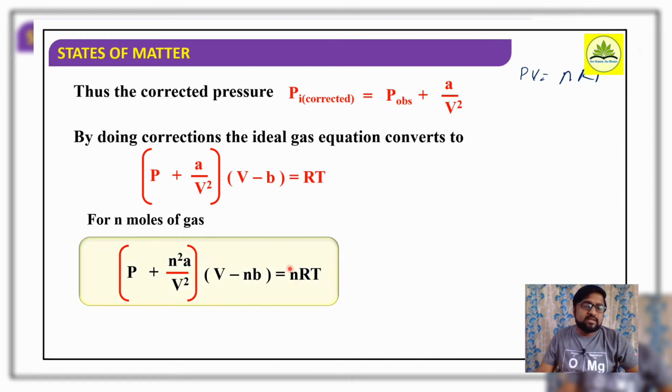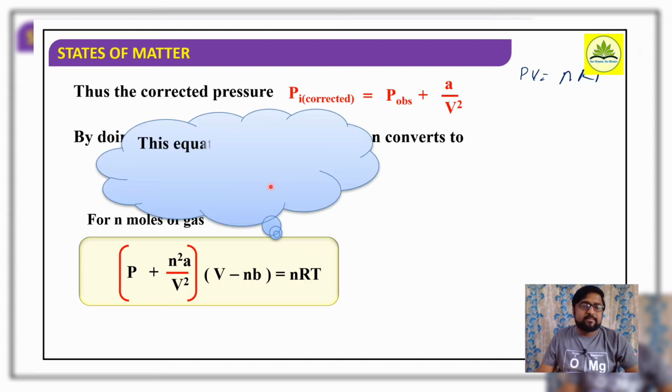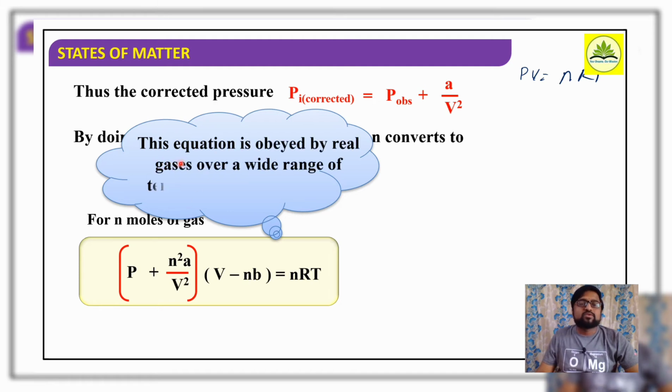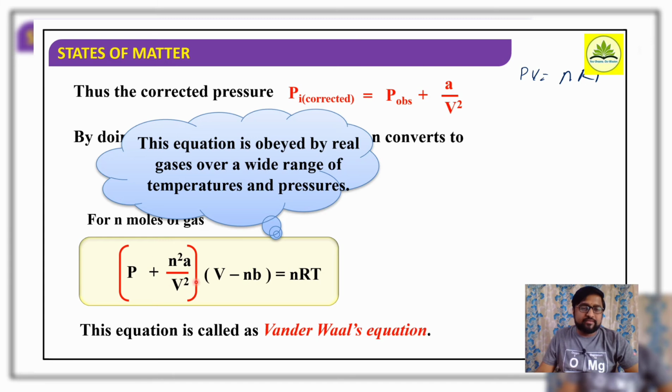So with this equation, (P plus n square A divided by V square) into (V minus nb) is equal to nRT. This equation is obeyed by real gases over a wide range of temperature and pressure. So it is the corrected form of the ideal gas equation, applicable for real gases over a wide range of temperature and pressures. This equation is called the van der Waals equation.